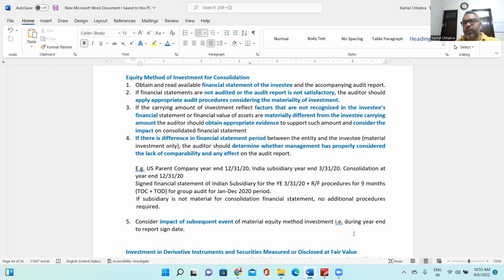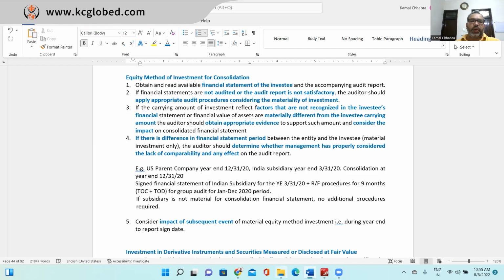For that, we'll be keeping the book value or market price, whichever is lower. If the book value is 100 and market price is 120, we'll keep our investment at 100. If the book value is 100 and market value is 80, then whichever is lower, that is 80, is the lower. Okay, right. Yes, make sense?